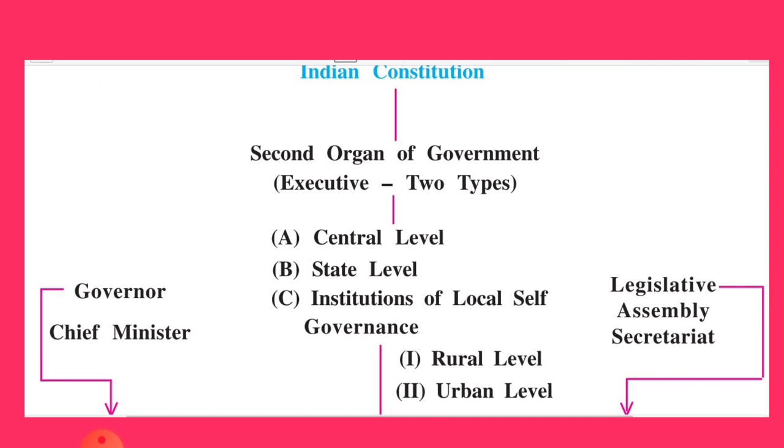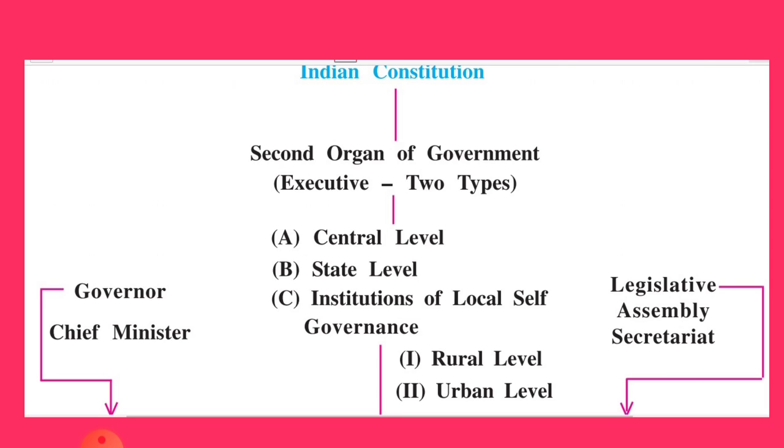Now, the Indian Constitution we have discussed. First is the legislature, which we discussed in detail, and the second organ of the government, that is the executive, which has two types, central level and state level. And again, at the state level you have the institution of local self governance. At the central level we have discussed the prime minister, president, vice president, and the prime minister and his council of ministers.